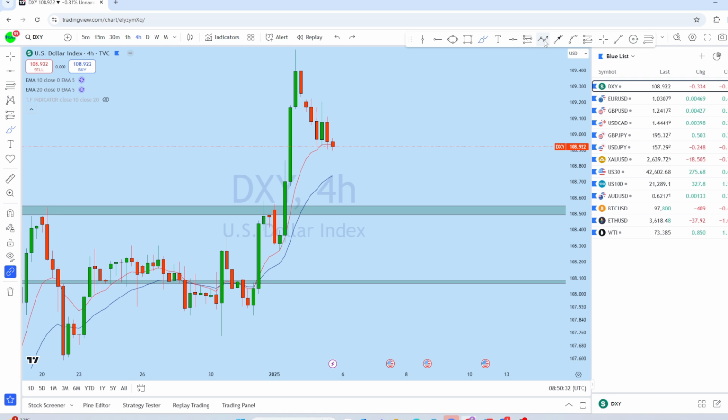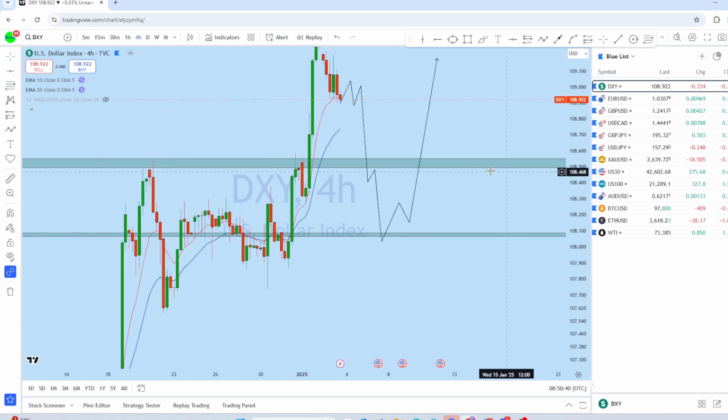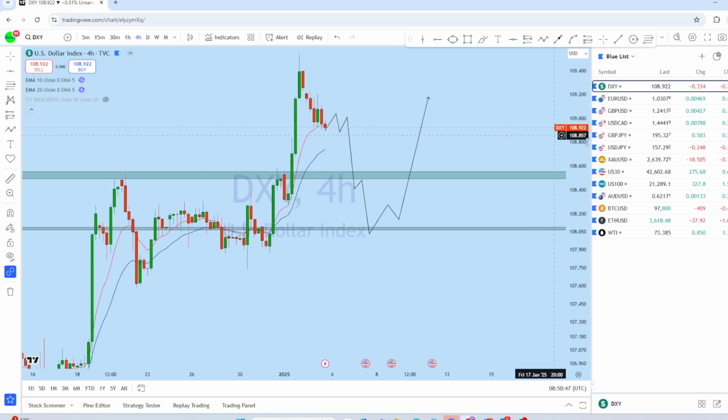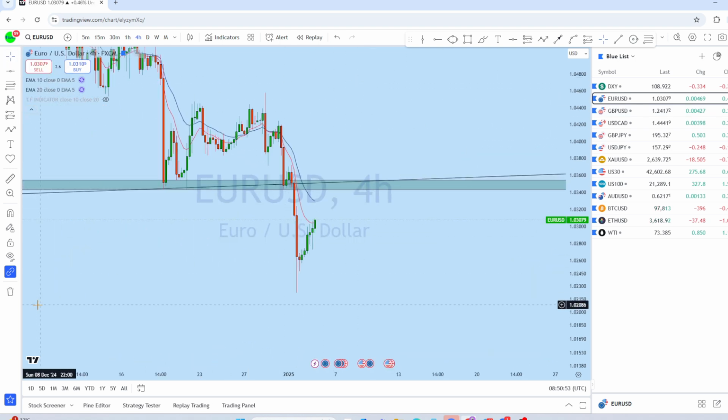So this could be the wave on DXY for the upcoming week, and based on that we can analyze euro dollar, British pound US dollar, and other USD pairs. We can expect an initial drop and then finally a bounce back up. With that said, let's look at euro dollar and how the market might be doing in this upcoming week.